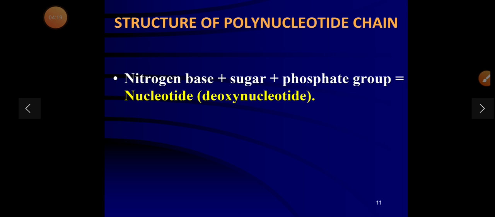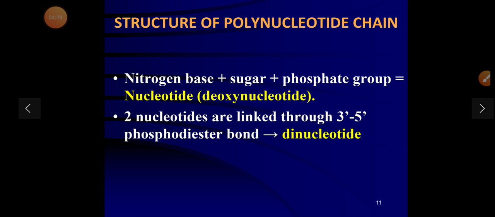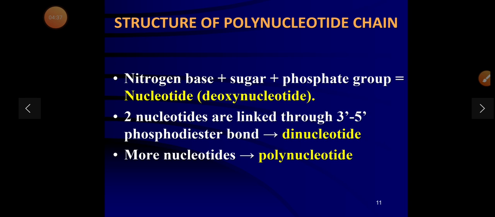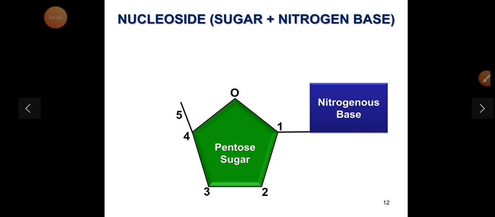Structure of nucleotide. Nitrogenous base plus sugar plus phosphate is a nucleotide. Two nucleotides are linked through a 3' to 5' phosphodiester bond, that is a dinucleotide. More nucleotides linked together form a polynucleotide, which is the more complex form. Phosphate is linked with the 3' or 5' position of the sugar of a nucleoside by an ester bond to form a nucleotide.